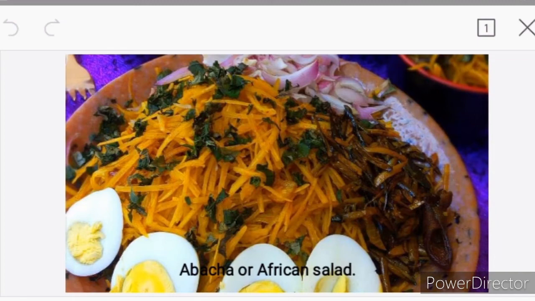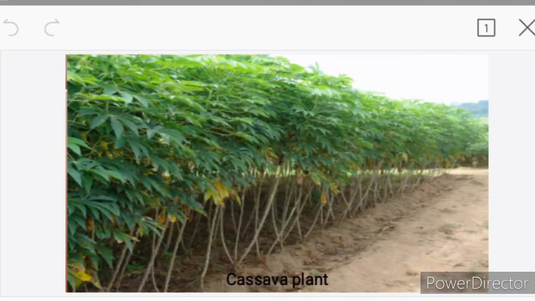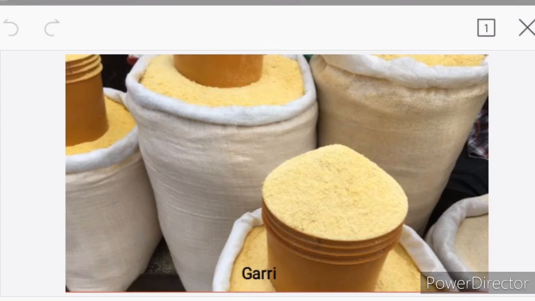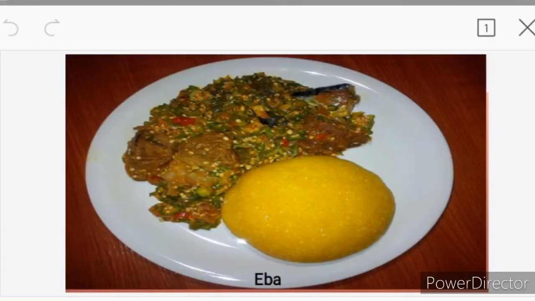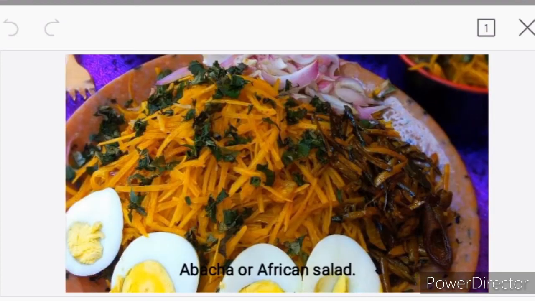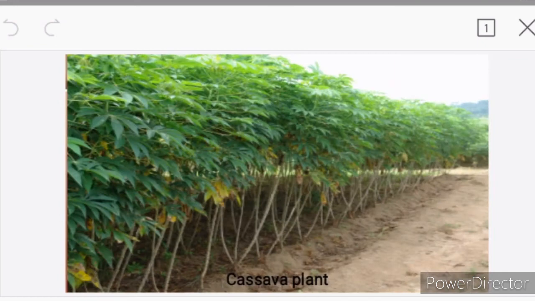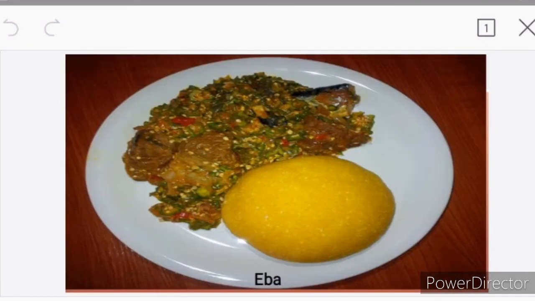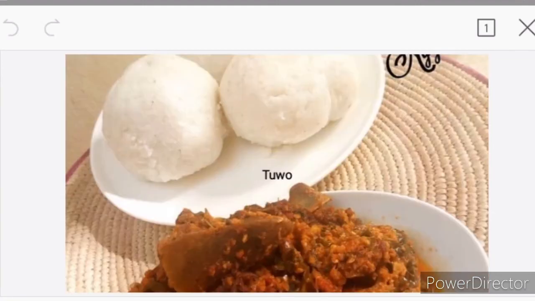The cassava plant is majorly grown in the south, and that is why people in the south eat most of this food that we just mentioned. They eat a lot of gari, akpu, eba, and abacha. On the other hand, people in the north do not grow the cassava plant, so they don't get to eat much of eba as we in the south here do. What they eat is known as tuwo.